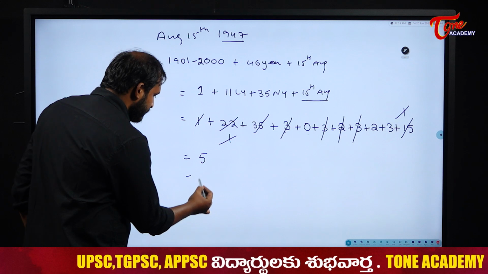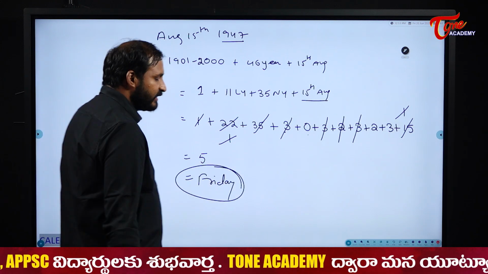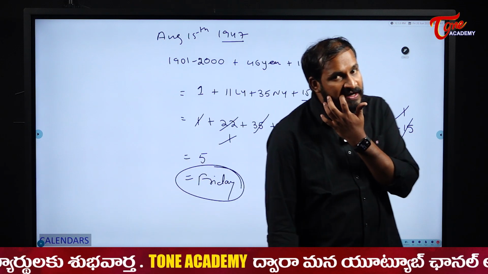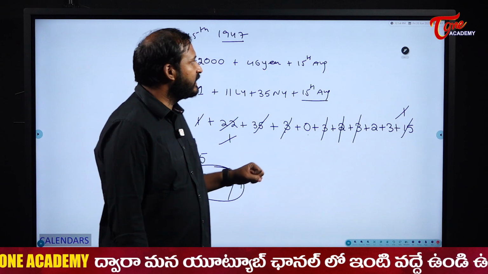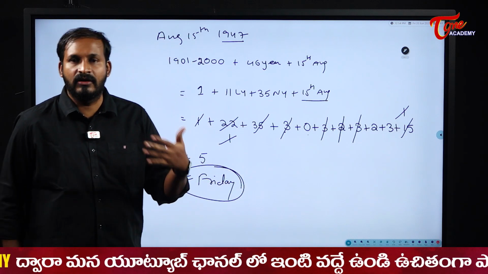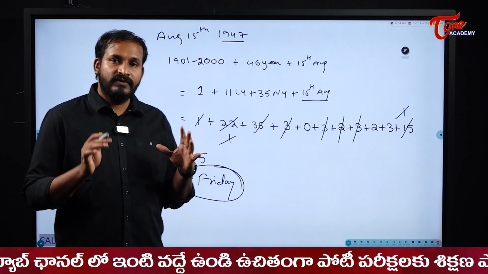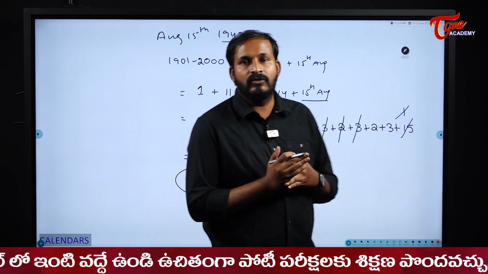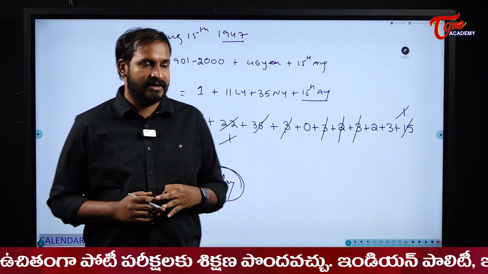It is Friday. 5 is the code for what? Friday. So August 15, 1947 will fall on what? Friday. This is how we are going to find on which day a date is falling. So this is how month codes, day codes and century codes are very, very important.